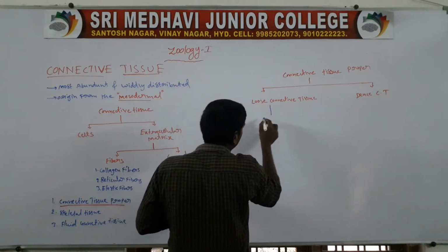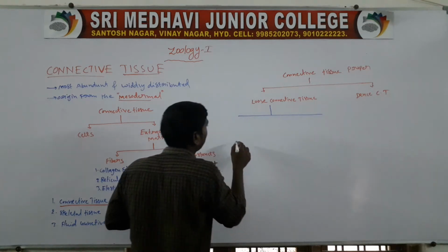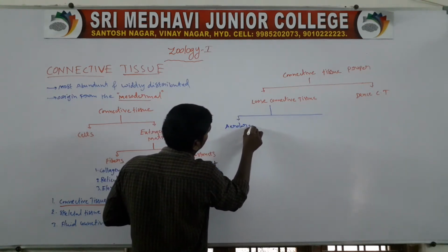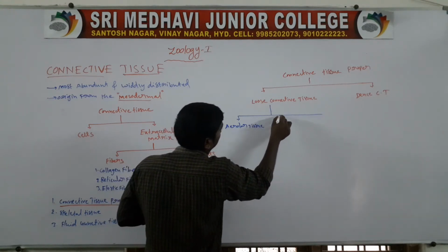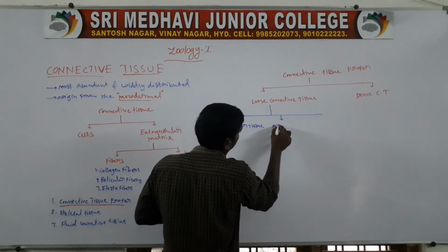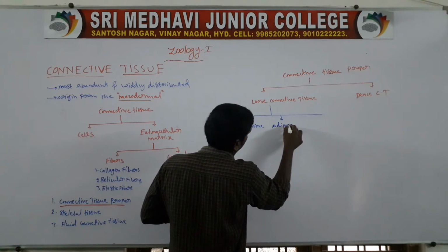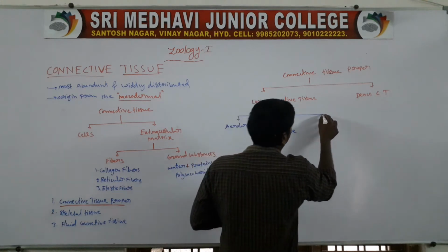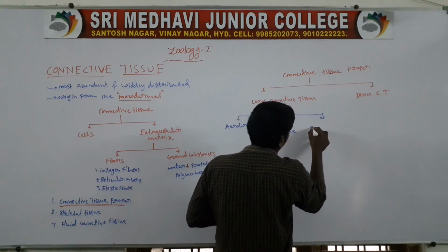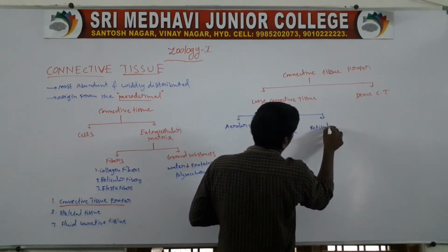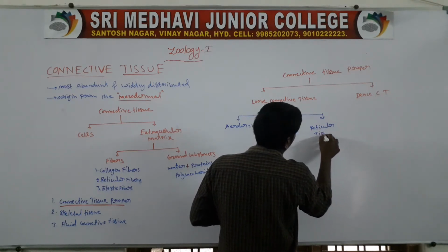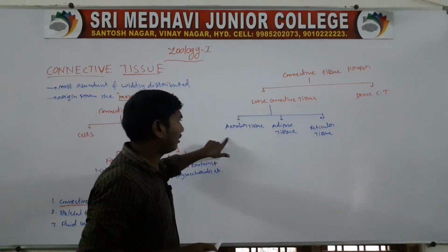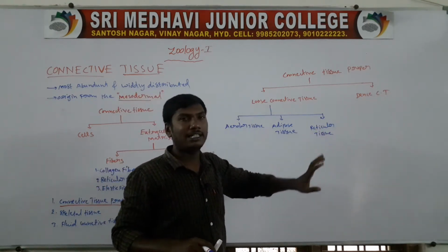That loose connective tissue is divided into three types. One is the areolar tissue. Second one, adipose tissue. Third one, the reticular tissue. The loose connective tissue is divided into three types: areolar tissue, adipose tissue, and reticular tissue.